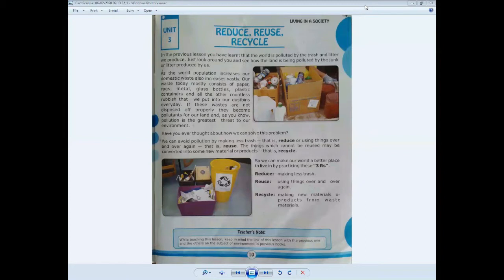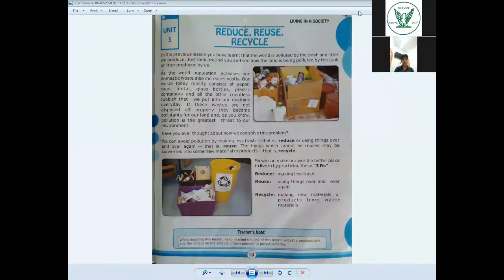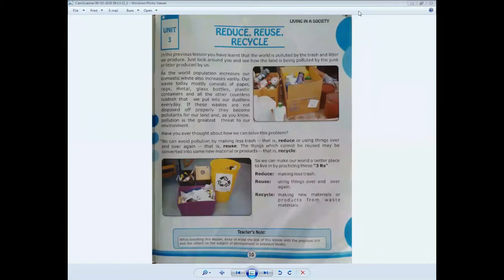Today our topic is reduce, reuse and recycle, and I am going to share the content of book page numbers 10, 11 and 12. Reduce, reuse and recycle are the three R's, essential components of environmentally responsible consumer behavior. I would like to define reduce, reuse, and recycle. Making less trash is called reduce.